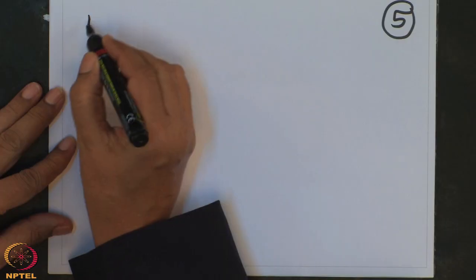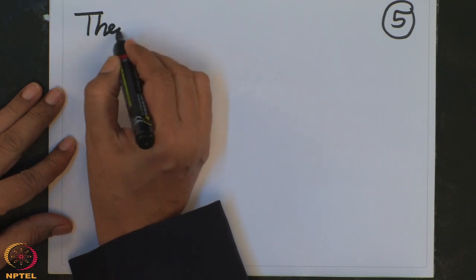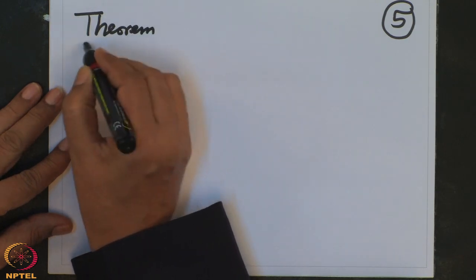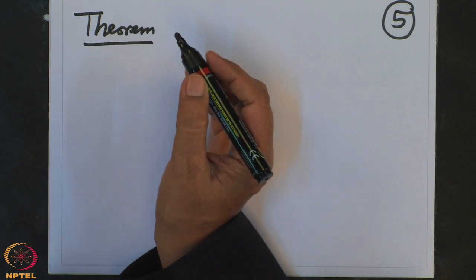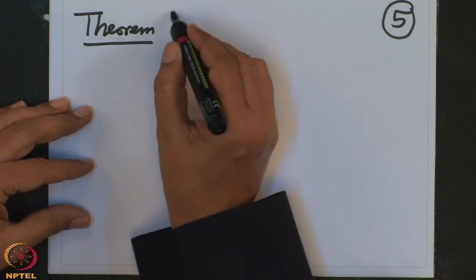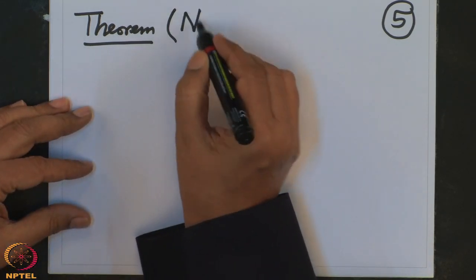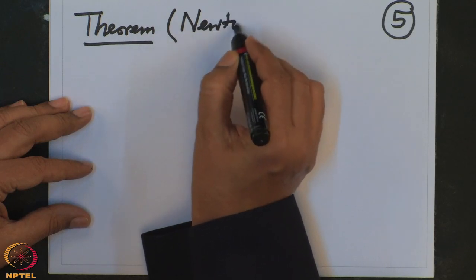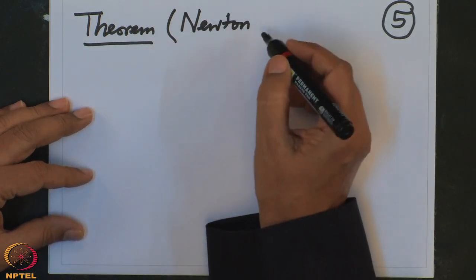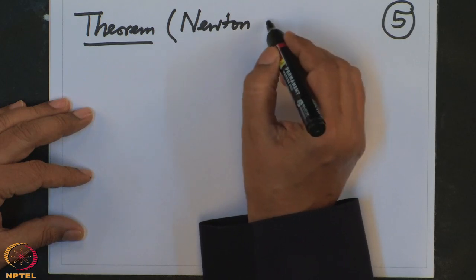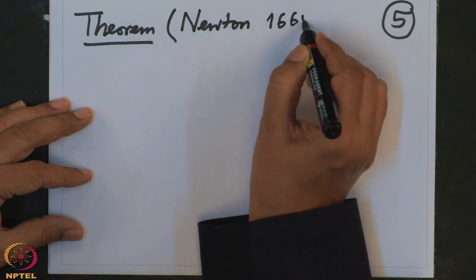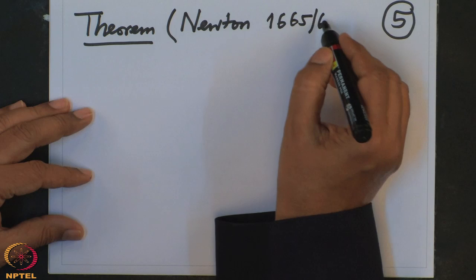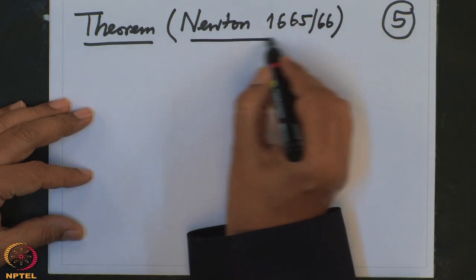Now, the theorem says, so this is the theorem. This, if you see the writing of Newton, you already feel that he knew this, and this is Newton, and it must be in around 1665-66.